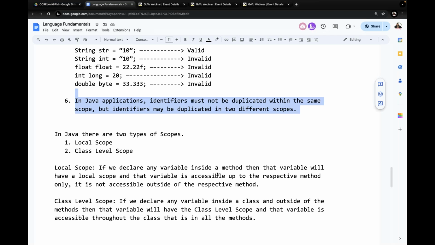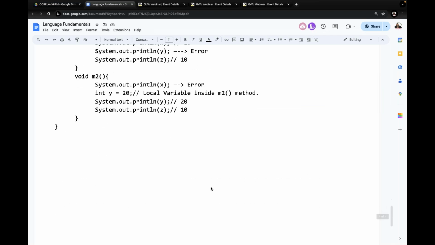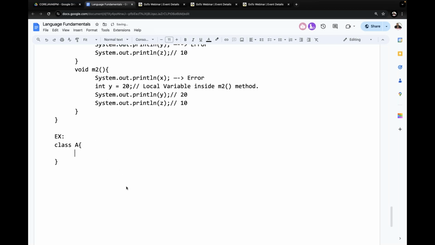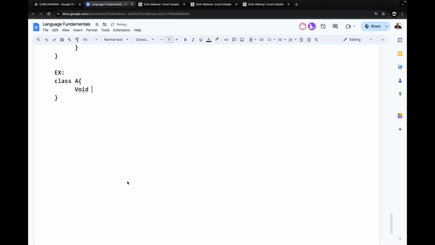Now I'm going to prepare another point. Now try to understand it clearly. Another example I'm telling you, observe carefully about our point here. For example, class A here I've taken. Void M1 method. Now for example, I declare int i is equal to 10.